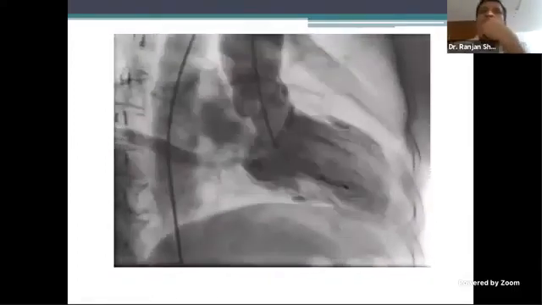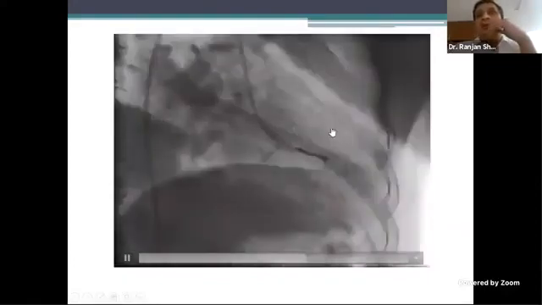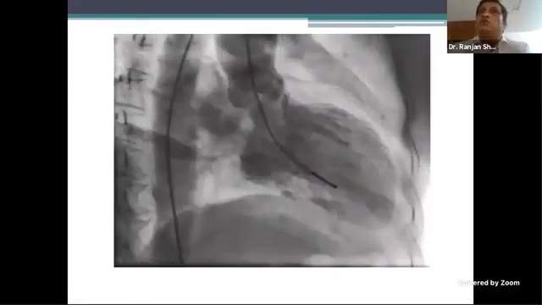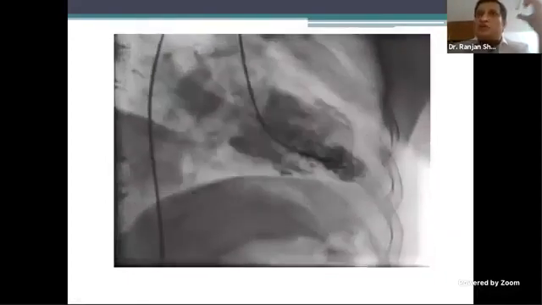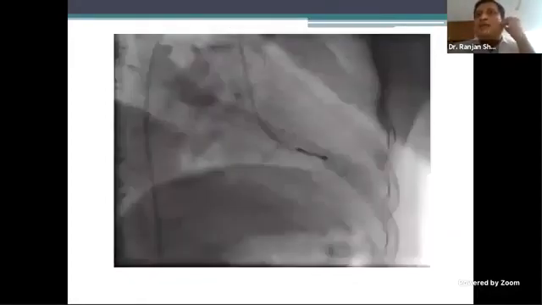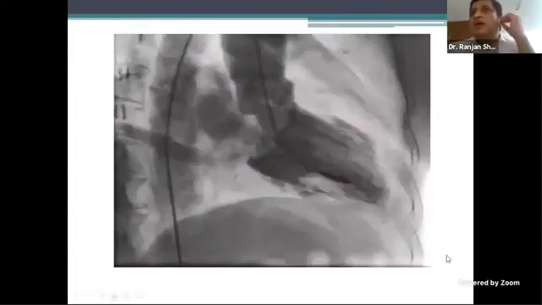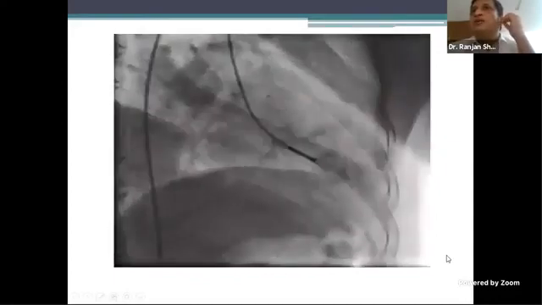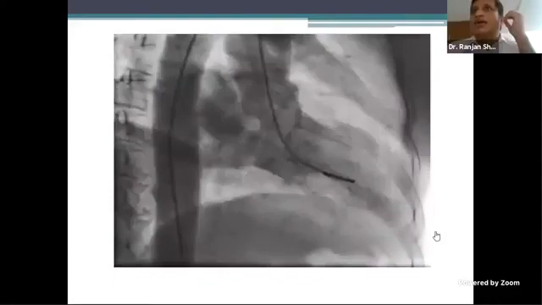Good explanation. And are you able to see the mitral valve well? The valve itself is visible well. See, sometimes when you do an LV angio, you have ectopic-induced MR. They are very transient. Here it doesn't look like ectopic. It looks like a proper contraction. Initially there are ectopics, the rest are proper contractions, and then there is MR. So one question for this person. Who was it, Dr. Sumod, who answered? Arun, I think.